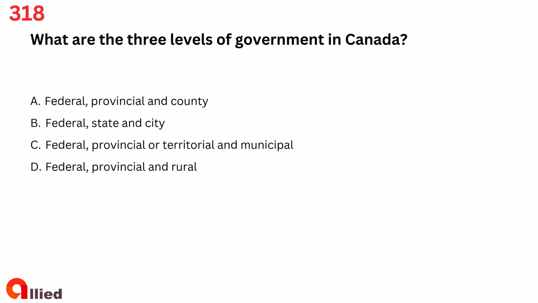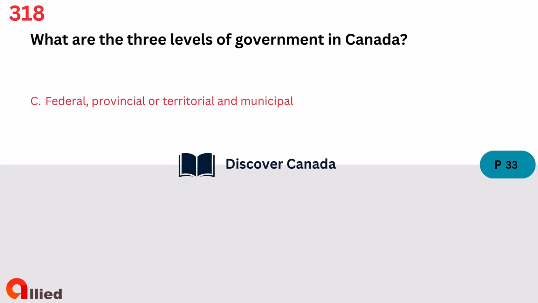Question 318. What are the three levels of government in Canada? A. Federal, provincial, and county. B. Federal, state, and city. C. Federal, provincial or territorial, and municipal. D. Federal, provincial, and rural. The answer is C. Federal, provincial or territorial, and municipal.